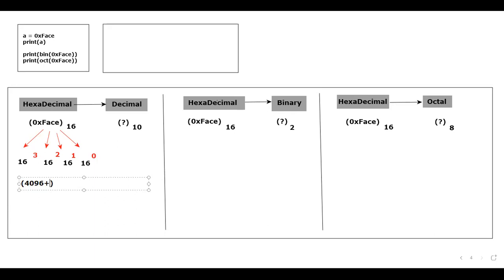4096 multiplied by F. For you it is F, but for the computer, it is 15. Plus 16 power 2, which is 256, multiplied by A, which means 10. Plus 16 power 1, which is 16, multiplied by C, which means 12. Plus the last one, 16 power 0, which is 1, since anything power 0 is 1, multiplied by E, which means 14.